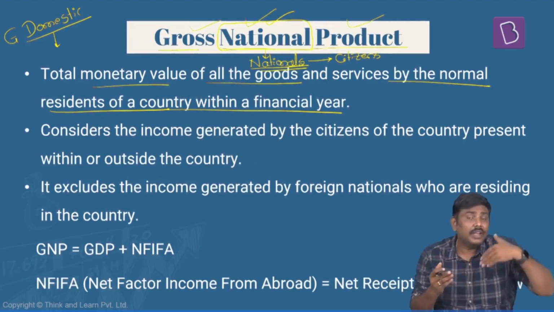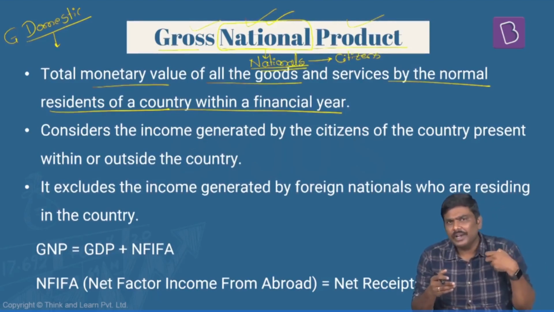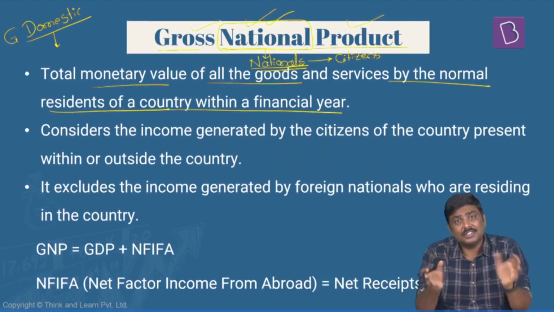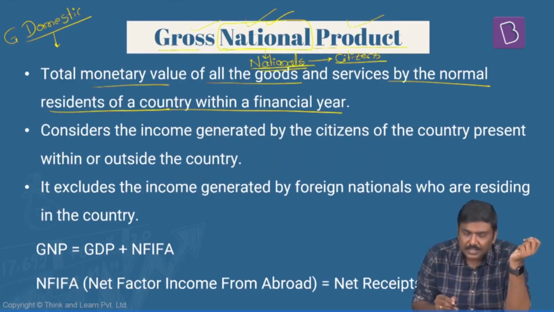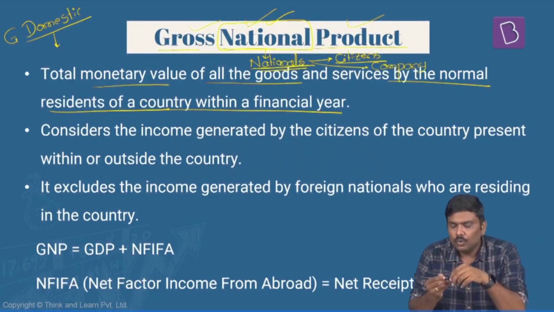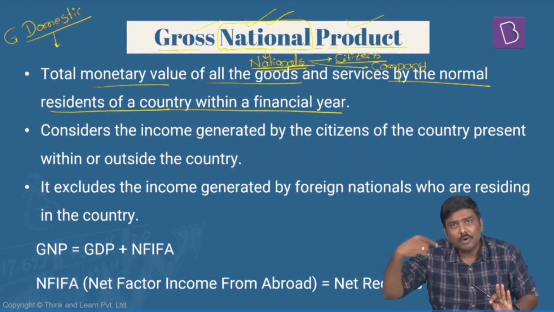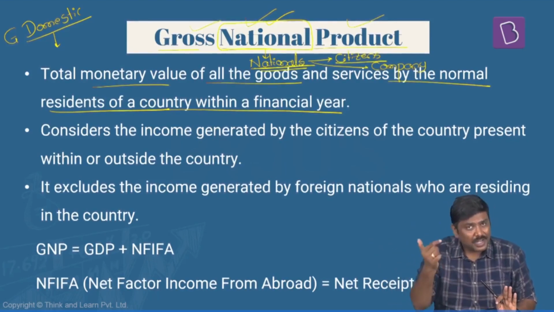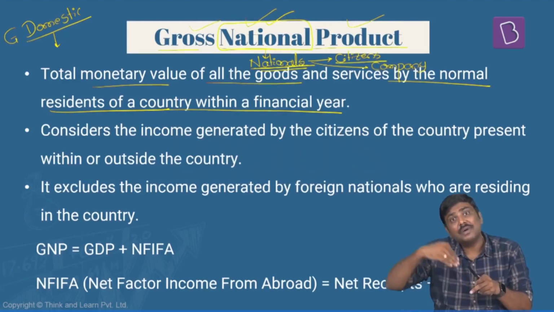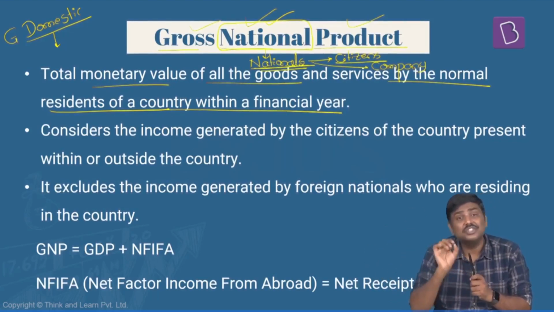In the same way, if an Indian goes abroad to stay, work and send back or bring the money back to India, for a period of up to 1 year, generally he is still considered a resident of India. So the idea is, when I say national, I can consider the citizens, and I can consider the company also. For example, a particular company would be operating in USA also. It's an Indian company, but it is operating in USA, generating revenue there. As long as that is an Indian company, any revenue generated by it, despite functioning outside India, will be part of India's GNP.